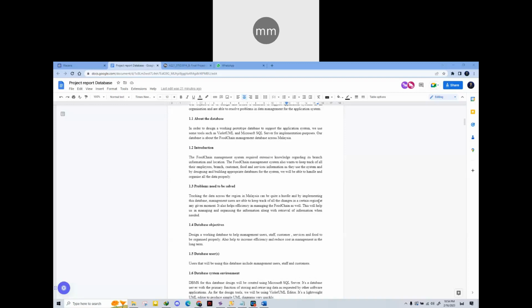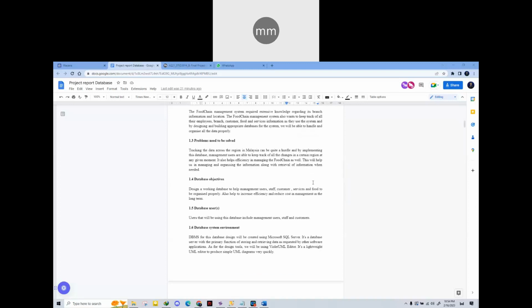The food chain management system requires extensive knowledge regarding its branch information and location. The food chain management system also wants to keep track of all their employee, branch, customer, food and service information as they use the system, and by designing and building an appropriate database for the system, we will be able to handle and organize all the data properly. As for the problem to be solved, tracking the data across the region in Malaysia can be quite a hurdle, and by implementing this database, management users are able to keep track of all the changes in a certain region at any given moment.